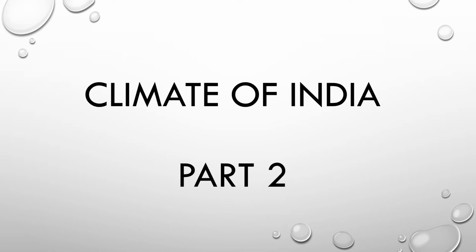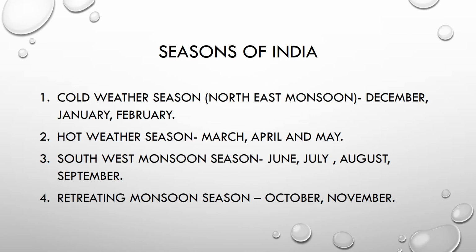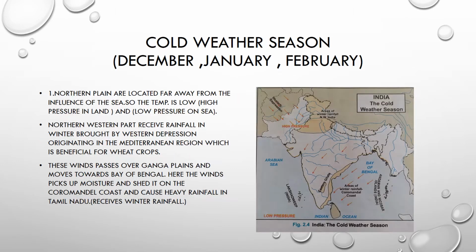India, Part 2. Last class we had started with the introduction and the factors affecting the climate of India. Now here we are going to deal with the seasons of India. First one is the cold weather season, which is also known as the northeast monsoon. It is in the months of December till February. Second one is the hot weather season, March to May. Third is the southwest monsoon season from June to September. Retreating monsoon season is in the months of October and November.